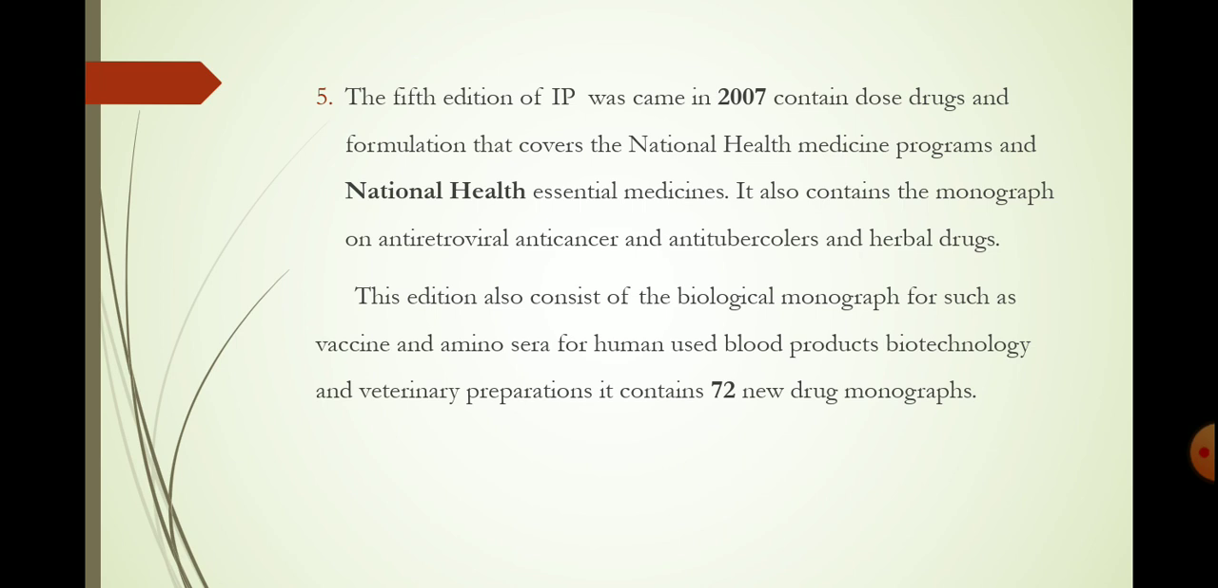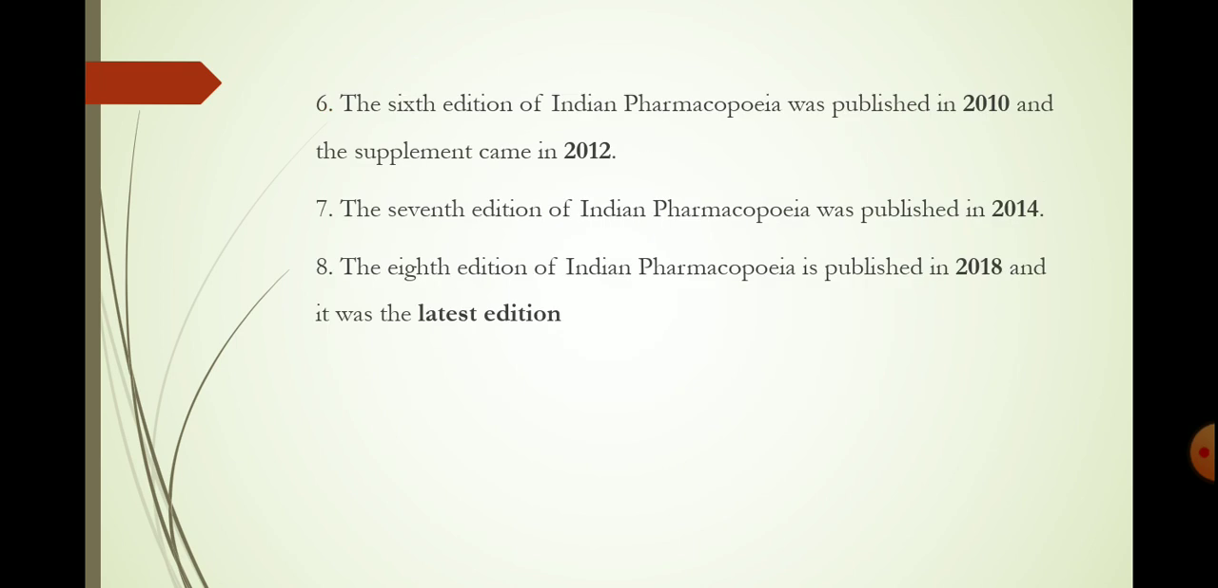Then the next edition of Indian Pharmacopoeia came, the 6th edition. The 6th edition was published in 2010. It contained new monographs, revised appendices and other information, and the supplement of the 2010 edition is 2012. After the 6th edition, the 7th edition of Indian Pharmacopoeia came in 2014.